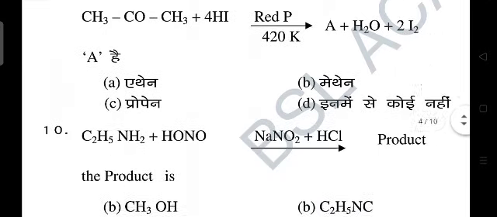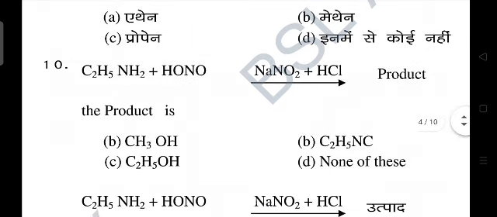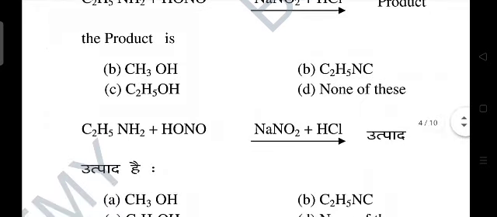That is option C. Now next, C2H5NH2 treated in the presence of NaNO2 plus HCl. The product formed is what? CH3OH, C2H5NC, C2H5OH, or none of these. So the correct answer for this question is option C, C2H5OH.